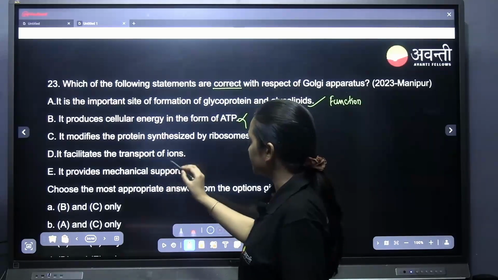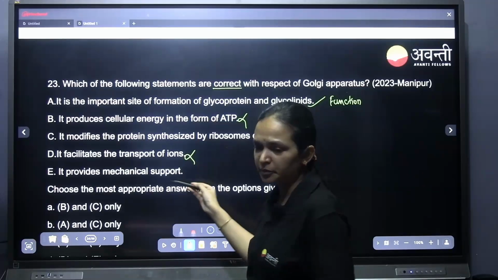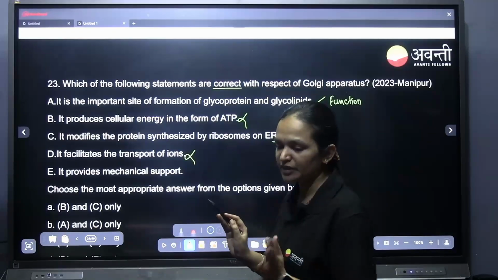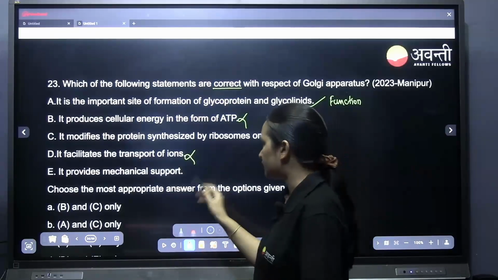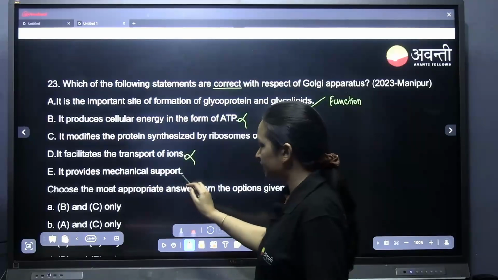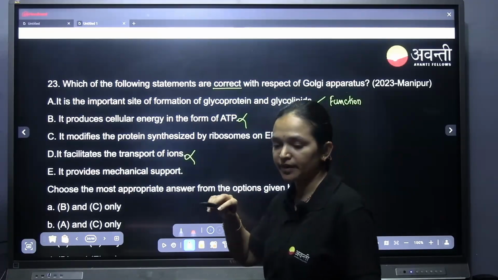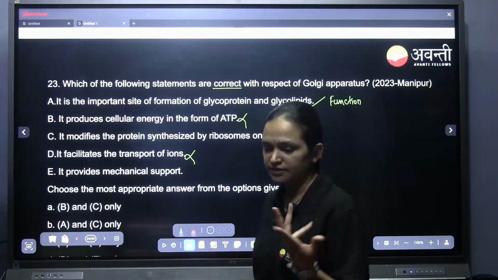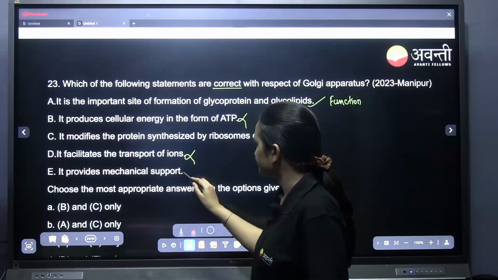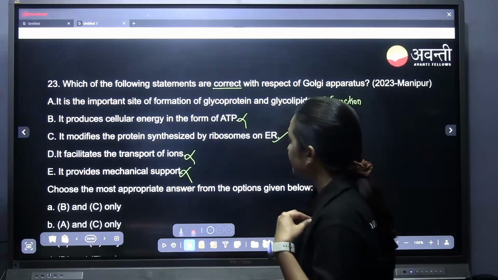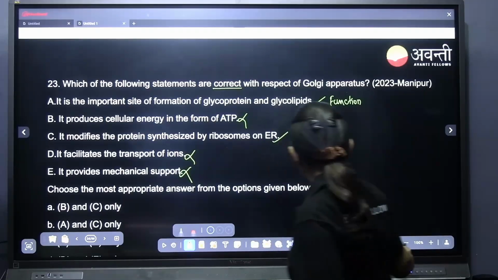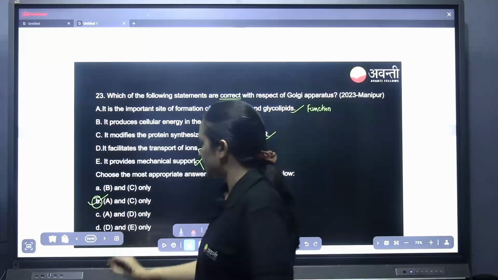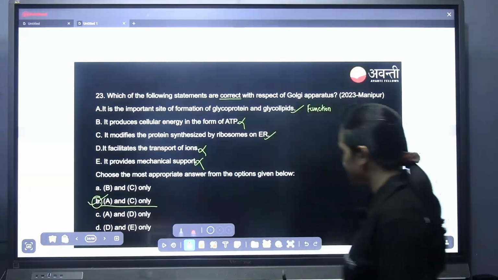It facilitates the transport of ions. No, who does this? The plasma membrane does this. Any membrane can do this, not only the plasma membrane, the tonoplast also does. It provides mechanical support. Who provides the mechanical support? It is provided by the cytoskeleton and cell wall. So not this. Only A and C are the right answer. That is B for Bombay. A and C is the right answer.